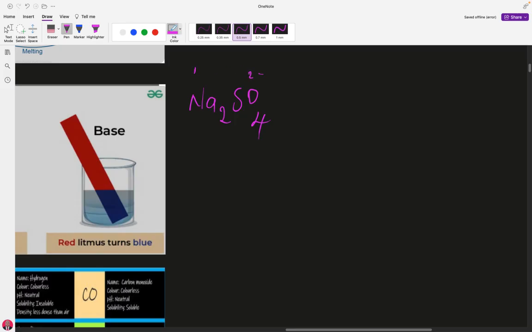So when they exchange their charges, 2 comes here and 1 goes here. So do not be confused about why you see subscripts like that.